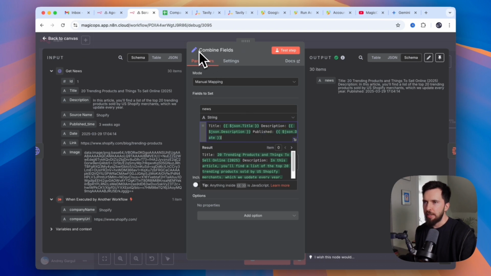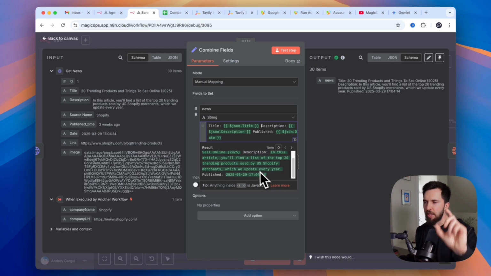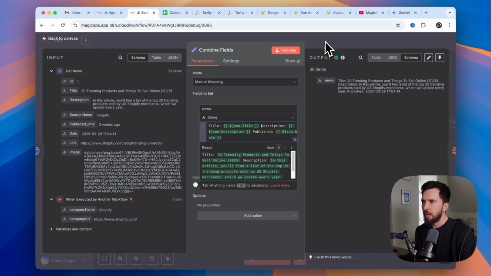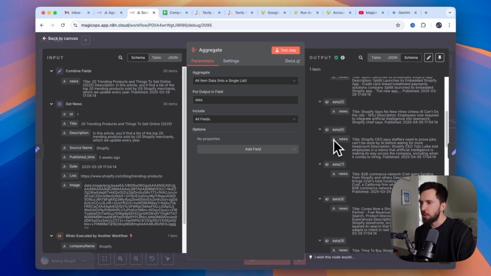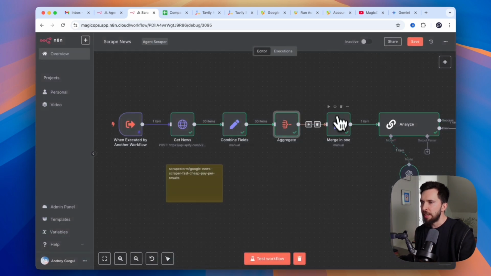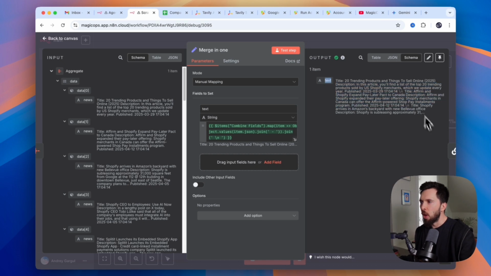So I created a set field and merged together all that information, right? We're getting these nice blocks that we're going to be analyzing. Then we use an aggregate component because we want to bring those 30 individual pieces into just one long list. And then what I do is I'm merging them together in one text.